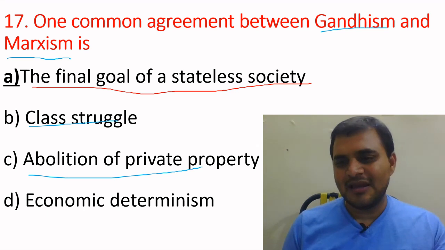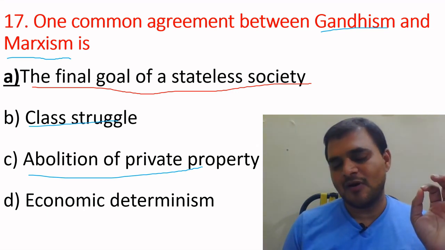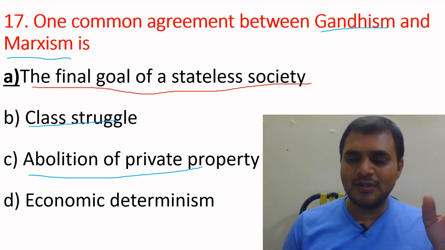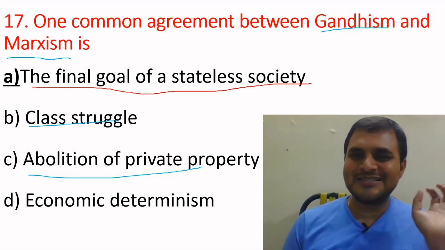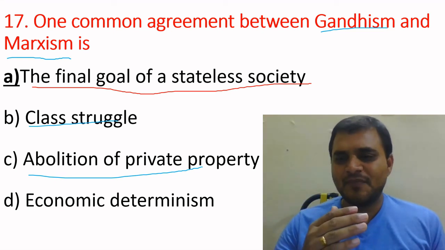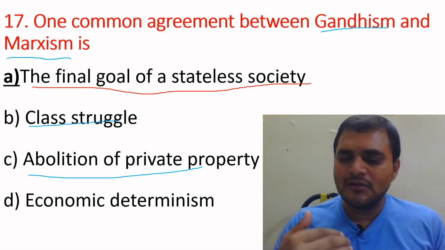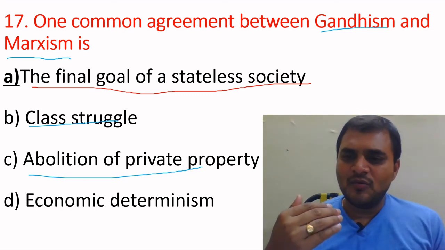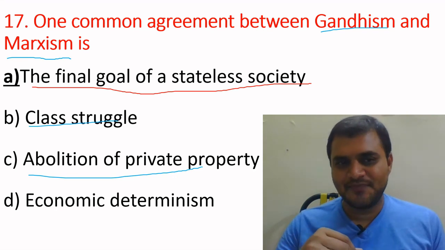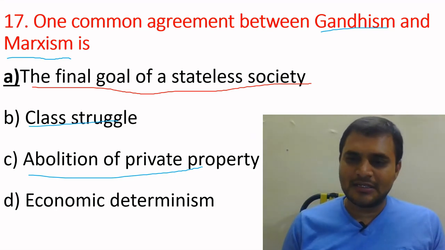Gandhi and Karl Marx discuss the same thing. Their final goal is a stateless society. They say that the state exists to control the people, the subjects. Option A is the correct answer.